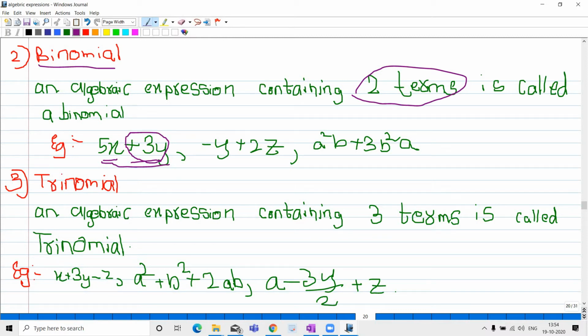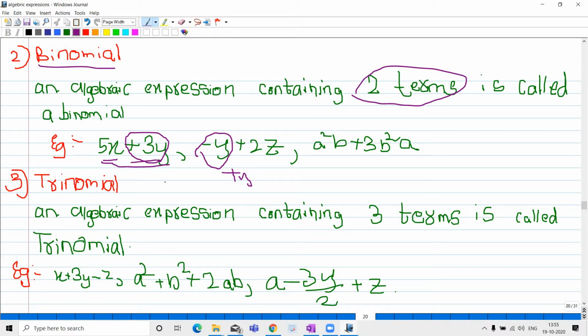For example, if minus y is there, I'm saying minus y is a term. We should not remove the minus and say that y is a term, because then it would become plus y. Whenever we are counting terms of an algebraic expression, we should count the sign also. You should not forget that. It is the rule in algebraic expressions.